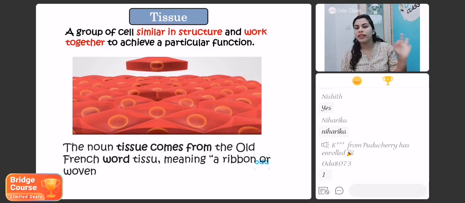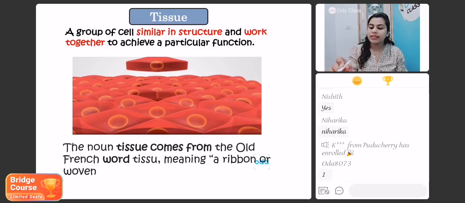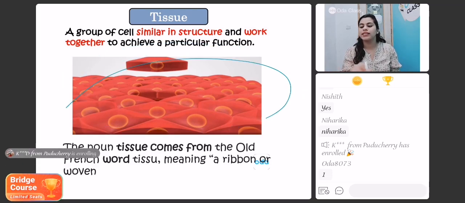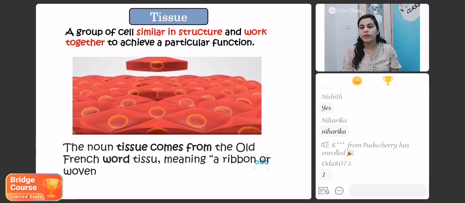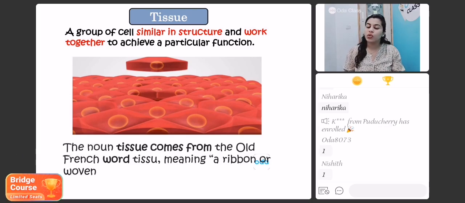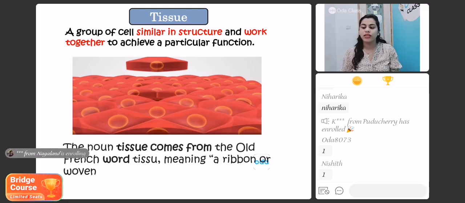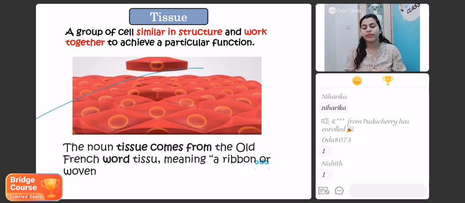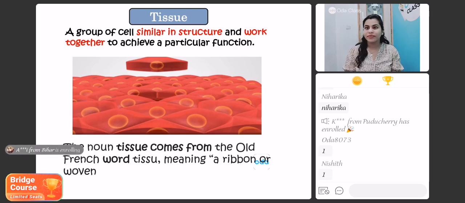They are of the similar type. Okay, so as you can see here in this picture as well, all these cells are actually similar in their structure, right? They are alike and they are of the same shape, same structure, same size, right? So they look similar in their structure. Not just that, students, the group of cells here work as a unit. They are going to work as a unit and perform the same function together.